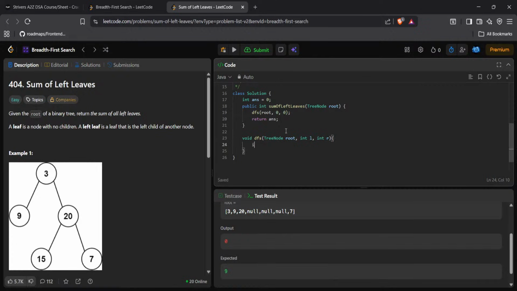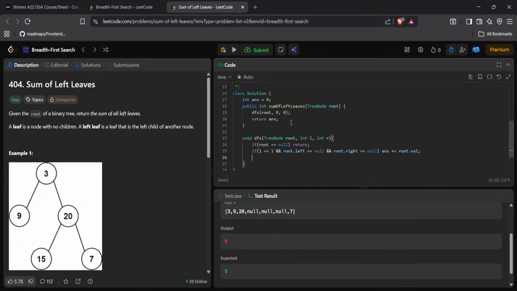Now if root is equal to null, return. Otherwise, if L is equal to 1, and root dot left is equal to null, and root dot right is equal to null, then ans plus equal to root dot val.